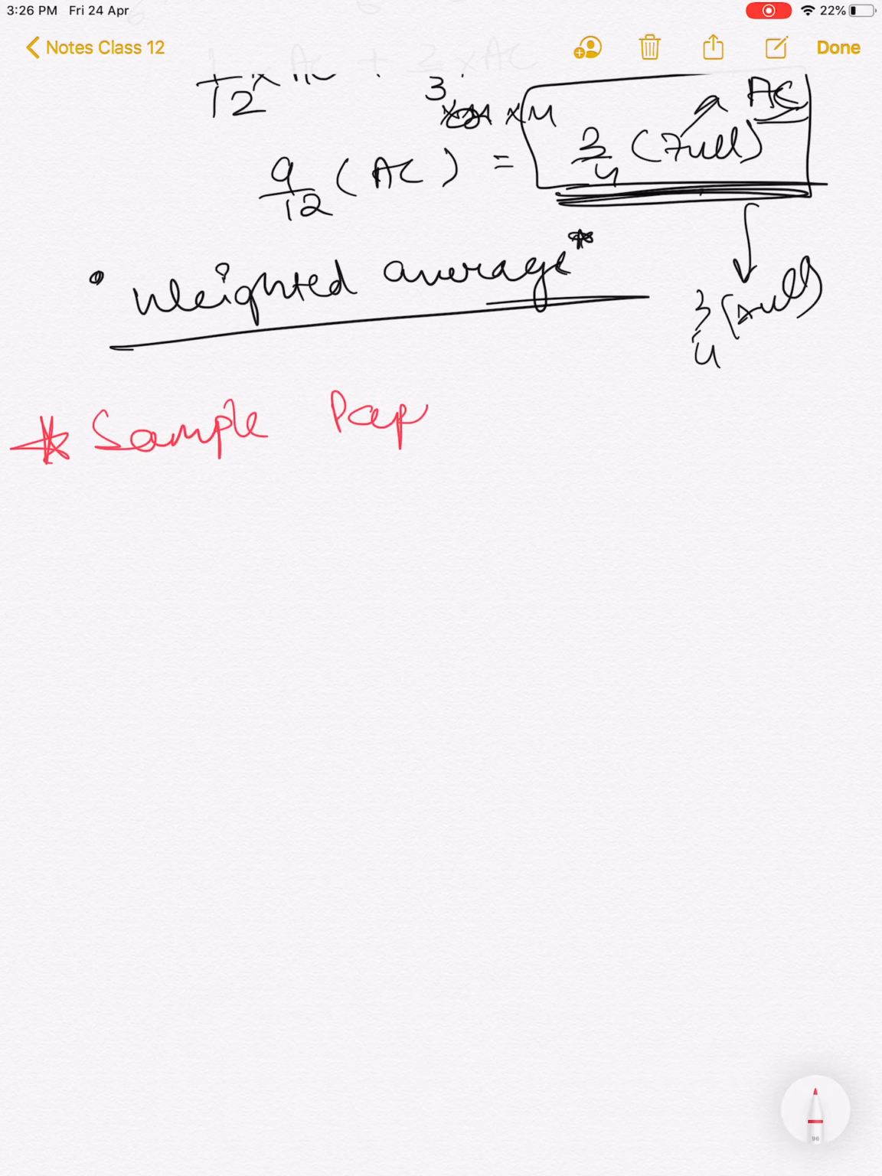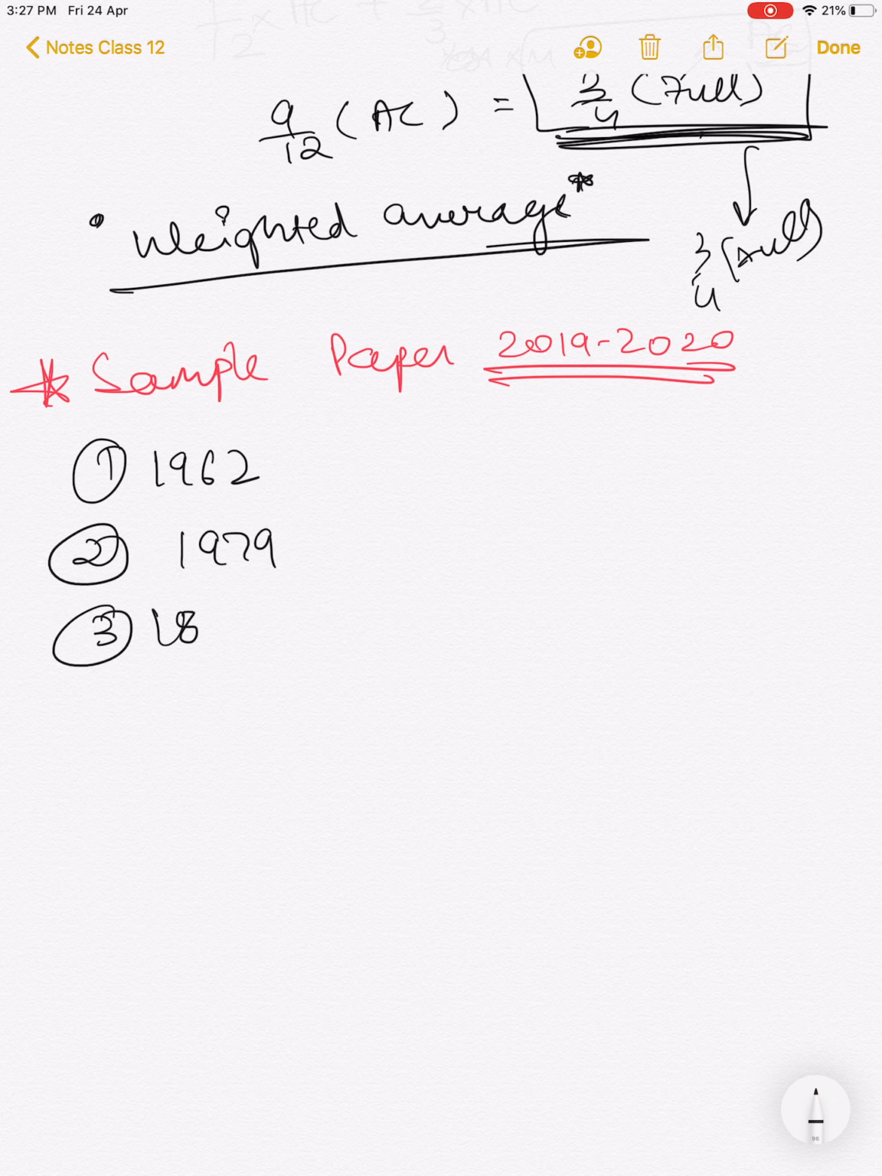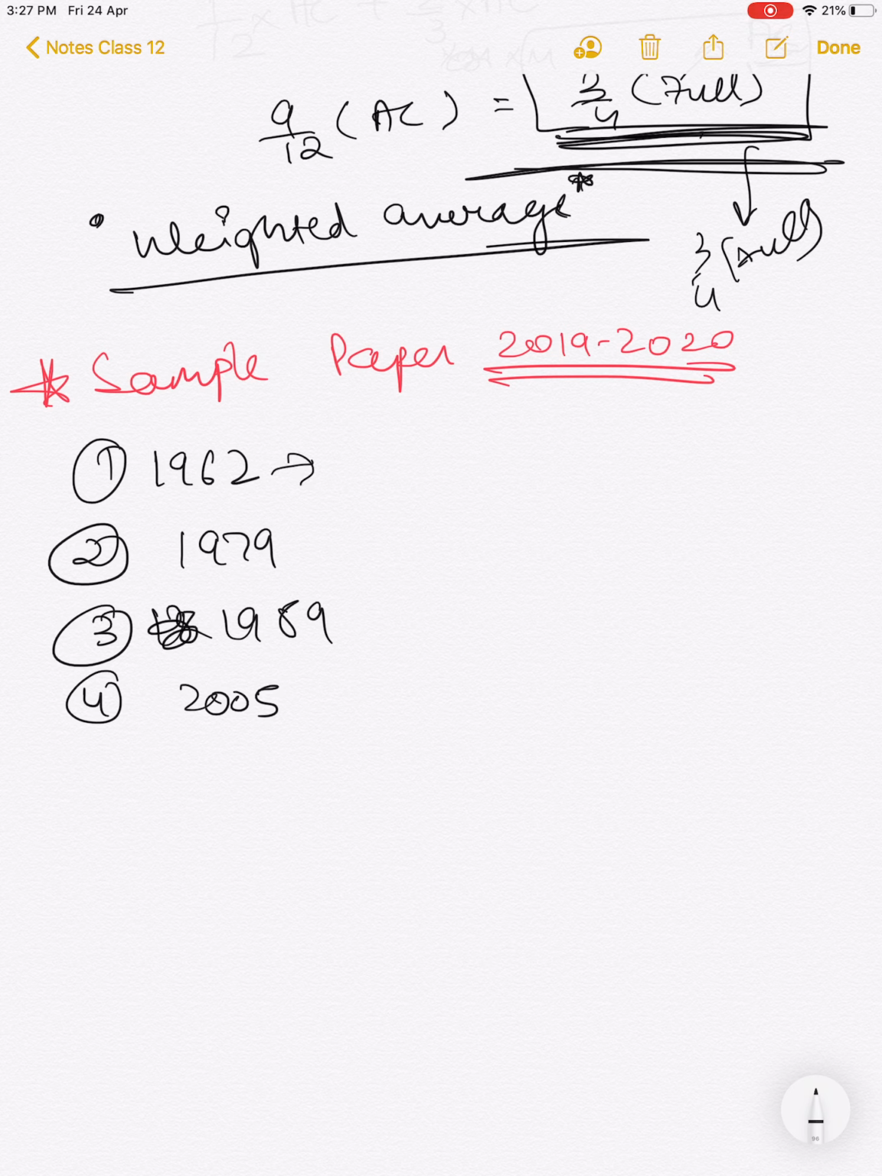CBSE sample paper 2019 to 2020. So the question was actually not a fill in the blank, but match the following. It was something like 1962, 1979, 1989 and 2005. These were the four years, and we had to match which people had come up with their theory of poverty line in the following years. So you can memorize this while I am teaching you.